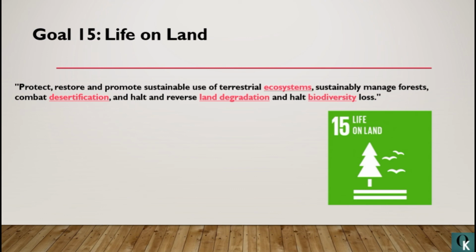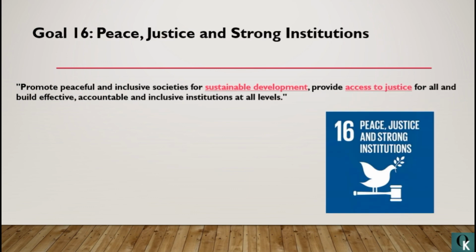Protect, restore, and promote sustainable use of terrestrial ecosystem, sustainably manage forests, combat desertification, and halt and reverse land degradation and halt biodiversity loss. This goal articulates targets for preserving biodiversity of forest, desert, and mountain ecosystem as a percentage of total land mass. And Goal 15 also calls for more attention to preventing invasion of alien species and more protection of endangered wildlife. Now, Goal 16, peace, justice, and strong institutions.